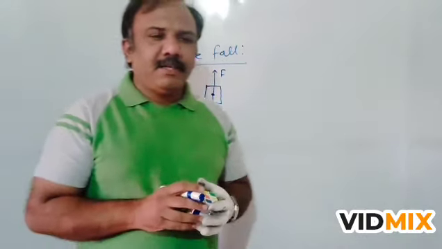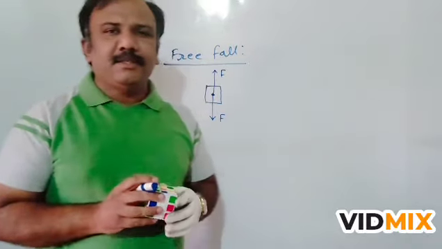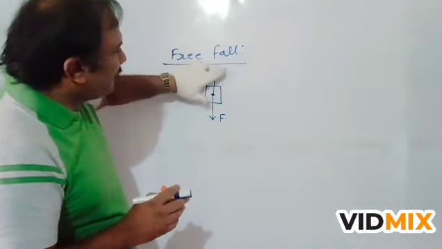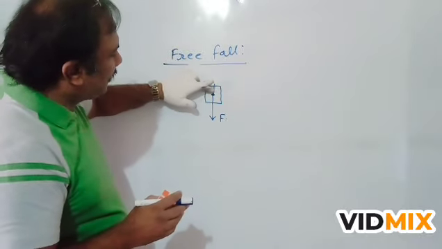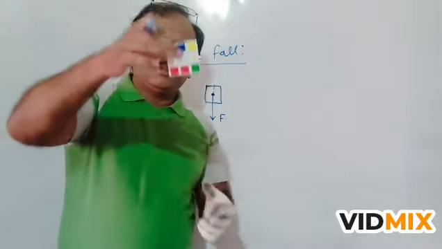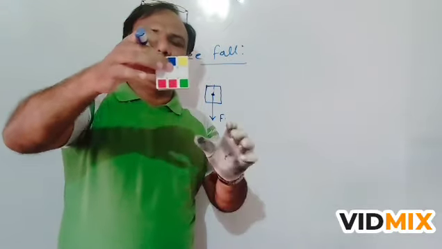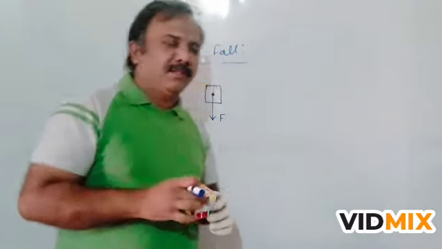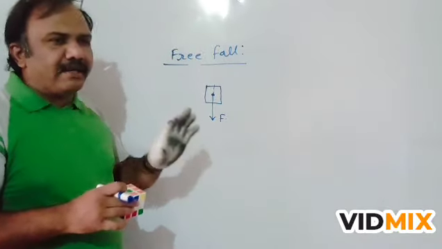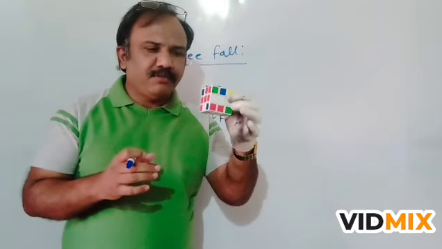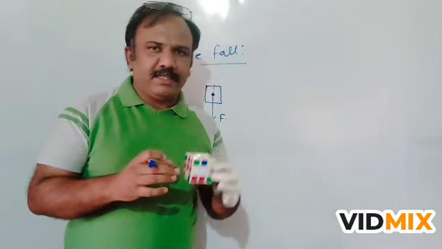But consider that if I am not exerting force on the object, if this force is not exerted on this object, then what will happen? Suppose I release this object. Then only gravitational force will act on this object and due to that force the object will move in the downward direction.